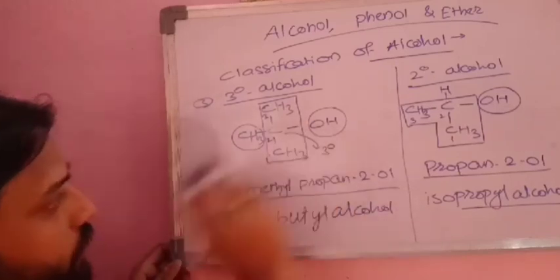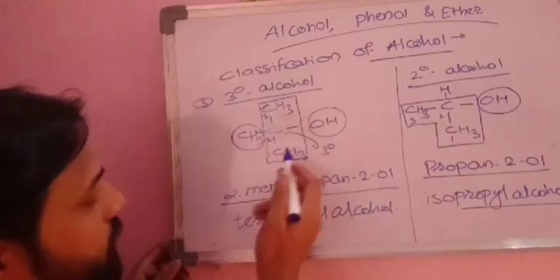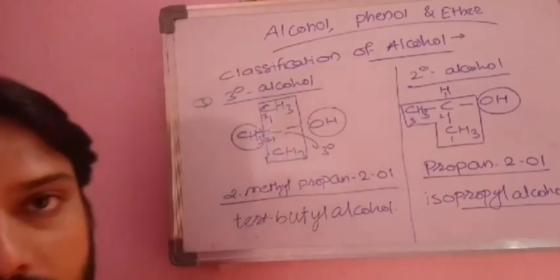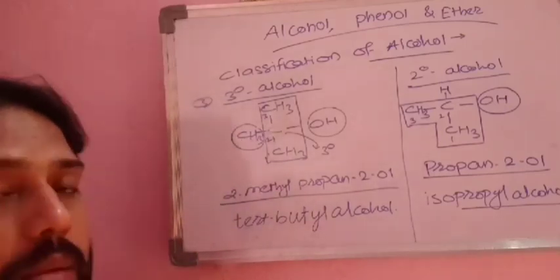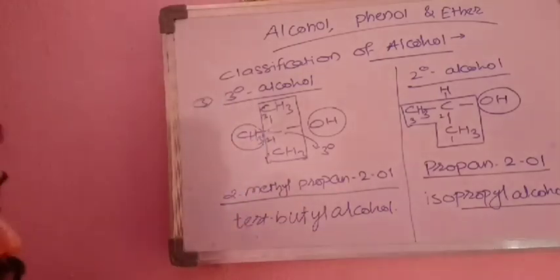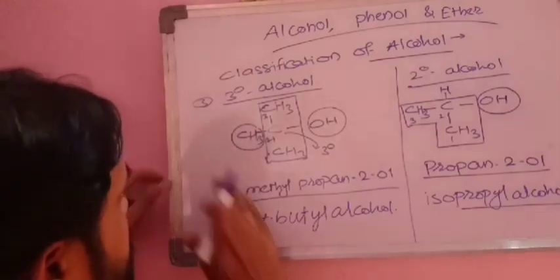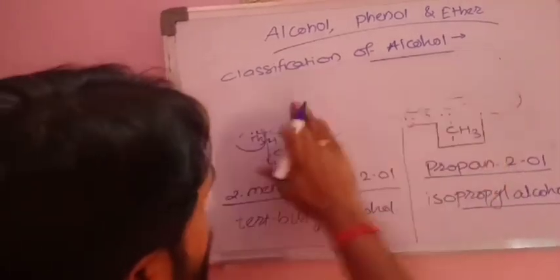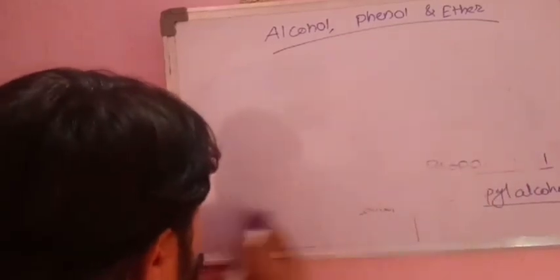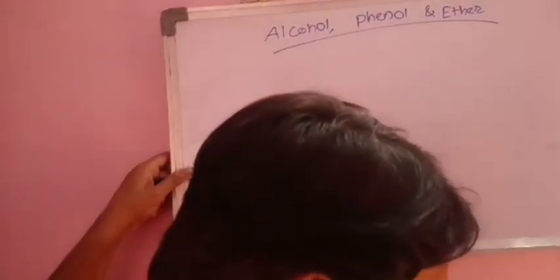Why is it tertiary? Because tertiary carbon is there. Why is it butyl? Because while considering the common name system, we count all the carbon atoms and not just those carbons which are present in the chain. Okay, so this is the second type of classification. Next there is one more type of alcohol which we have to study in this topic.